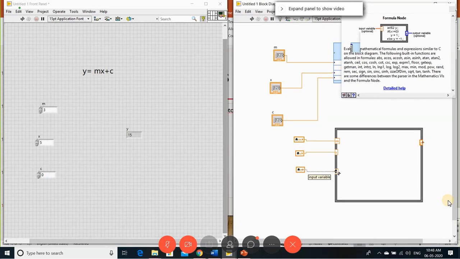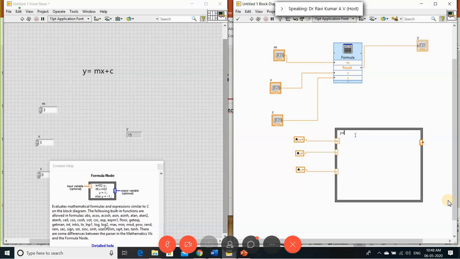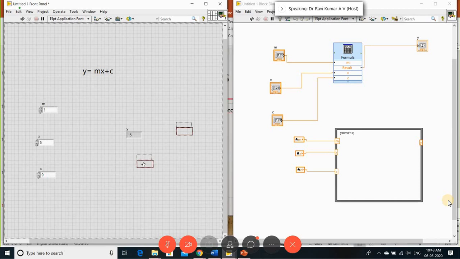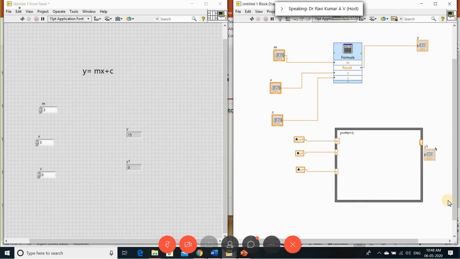Now here you type the equation, that is y is equal to mx plus c. We should know that in C programming all statements should end with a semicolon. So here also, whatever code or expression you write should end with a semicolon. So I just end with the semicolon. Okay. Here you have the output y. I can't take the same output to connect to this, so I'm going to take a different output line. So this is your y1. Let's say I'm taking it as y1. So I just connect it to the output of this.